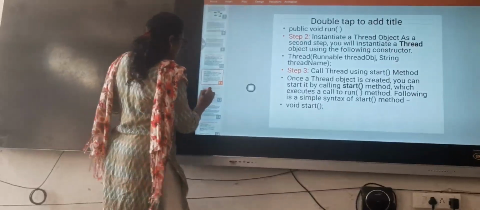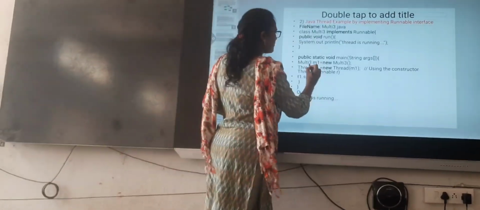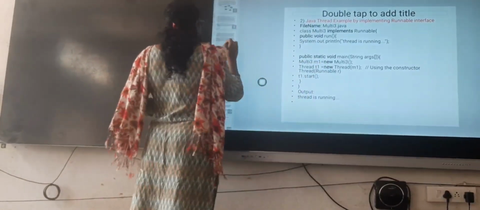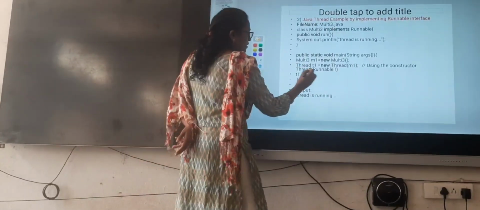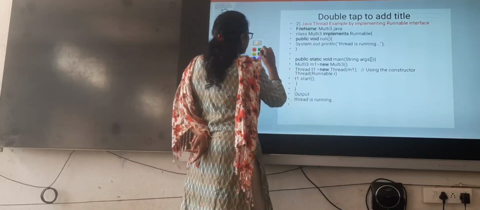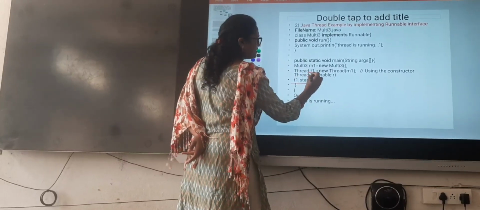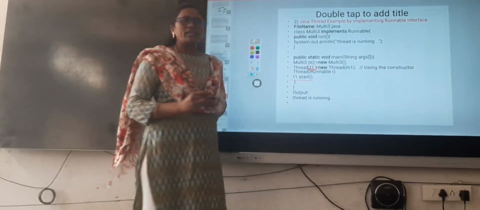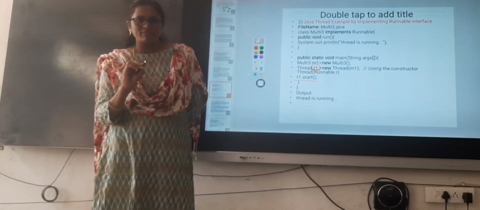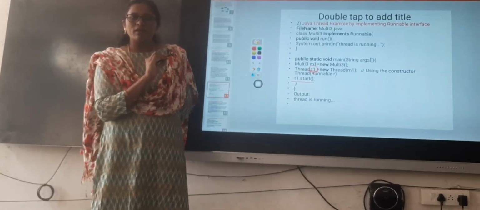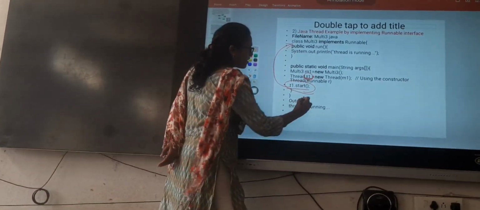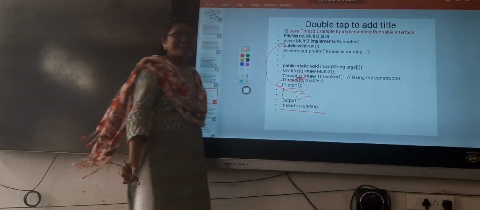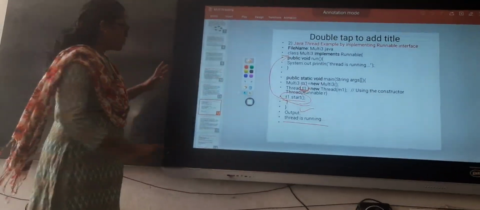Okay, next see our example. Now we are passing our class object into the thread class. Now what is the next step we have to do after creation of thread? T1 is our thread here. After creation of thread, we need to call the start method with the thread. T1 dot start. Whenever you start this, it will call the run method. Now, what is the output we are getting? Thread is running, right? I hope you understand this.